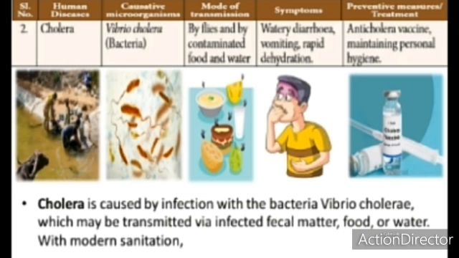What are the symptoms of cholera? That is watery diarrhea, vomiting and rapid dehydration. A person feels very low and loses water from the body. That is the symptom of cholera. How can it be prevented? It can be prevented through the anti-cholera vaccine. And one more thing everyone can do is maintain personal hygiene.